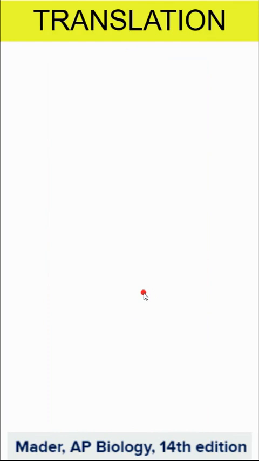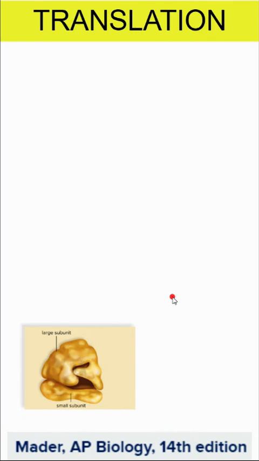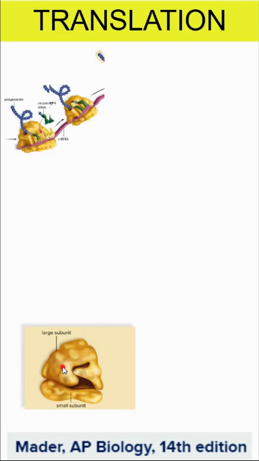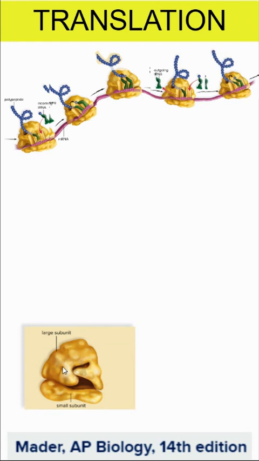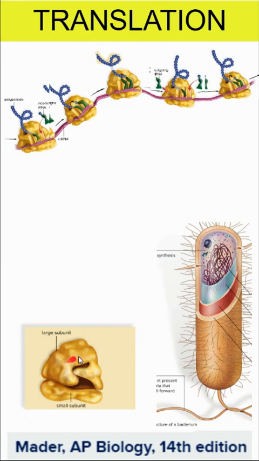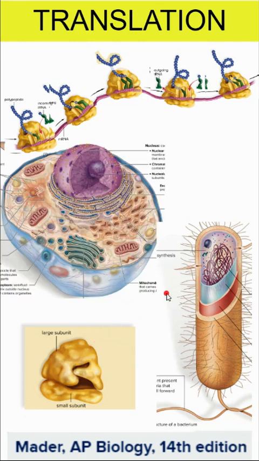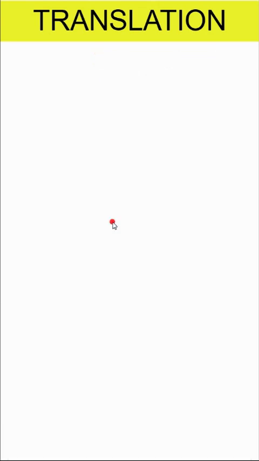So as we focus on translation here, we're talking about ribosomes. And ribosomes have small and large subunits. The only time they come together is when they're actually doing translation. Otherwise, they exist apart from each other. And as translation happens, it doesn't just happen one ribosome at a time. The messenger RNA will be fed into sequential ribosomes, so many proteins can be made all at the same time. Prokaryotes have free-floating ribosomes, and so do eukaryotes, but eukaryotes will also have ribosomes attached to the rough ER. Both of these organisms will have thousands of ribosomes.